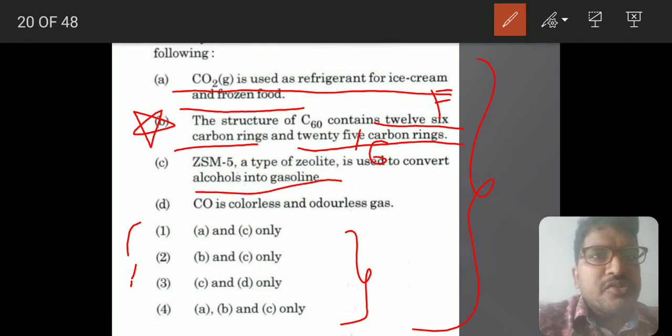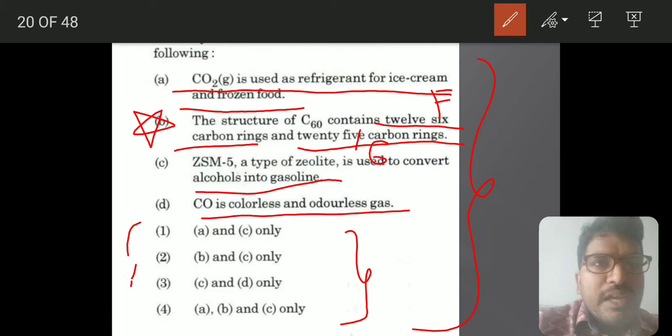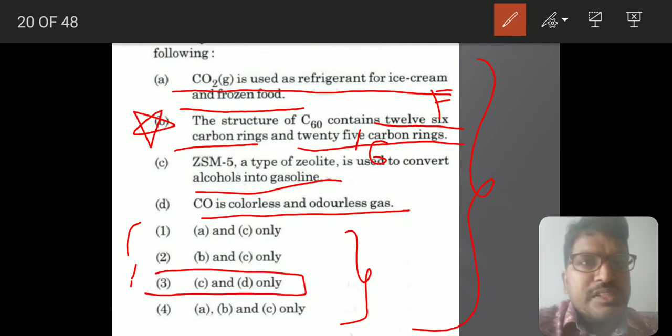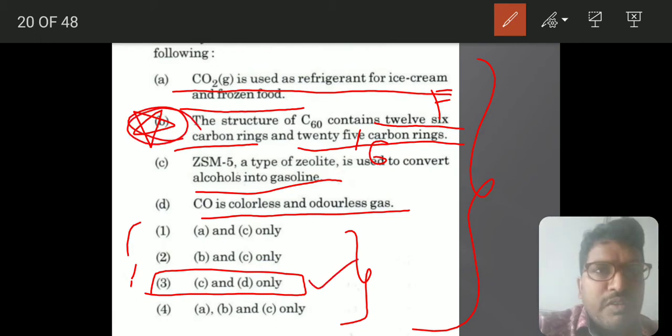ZSM is used to convert alcohols into gasoline. It's a colorless, odorless gas. So the answer will be C and D only. Here the confusion is with the B option only. Wherever there is a B option, there is a chance you can go to these two options, but actually that is a wrong option. So that's why C and D will be coming.